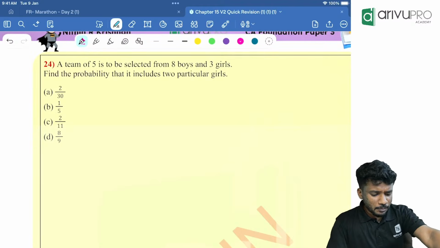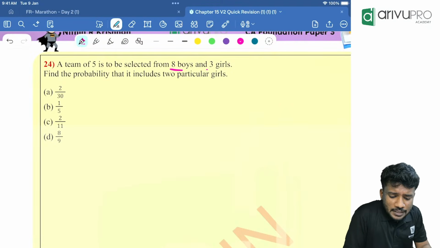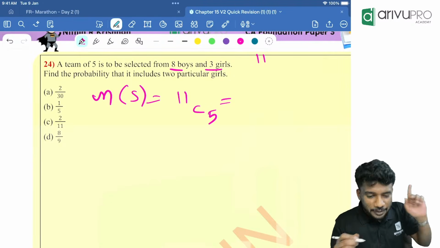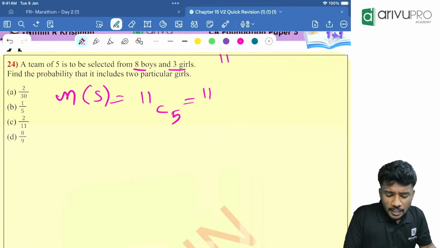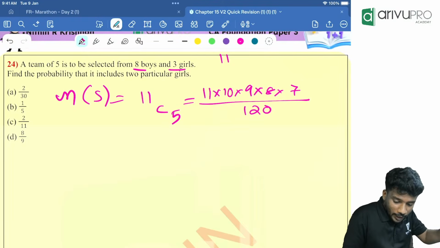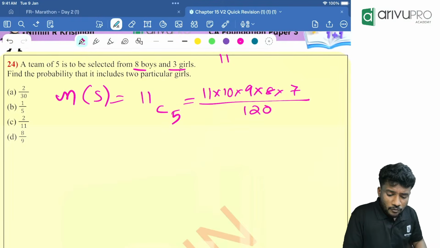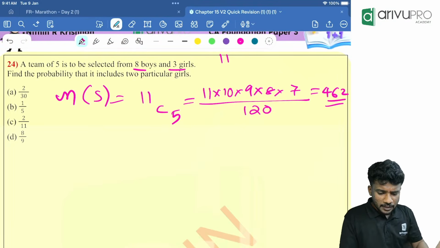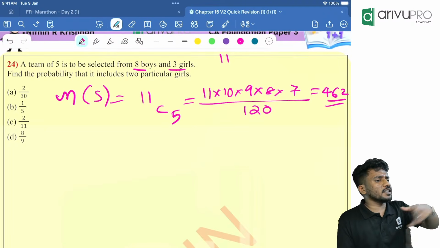Now people, try. A team of 5 is to be selected from 8 boys and 3 girls. That means N of S will be how much? In total, how many are there? 11. From 11, I am choosing how much? 5. So 11C5 is the denominator value or N of S value. So which is how much? 11 into 10 into how much? 9 into 8 into 7 divided by 120. Why 120? 5 factorial is how much? 120. Give me the answer. 462. So which is 462. Everyone got 462? Use calculator. How to use calculator? Multiply everything, divide with 120.